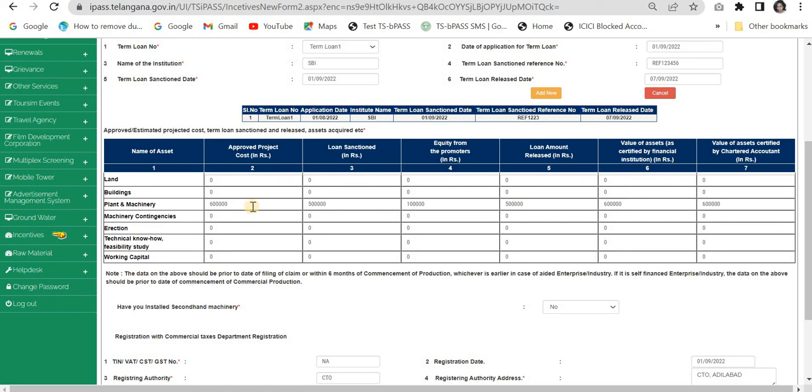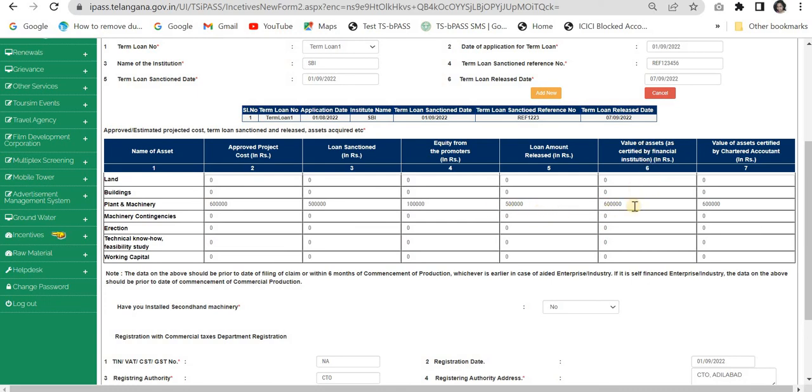The approved project cost is 6 lakhs because that is what we got the vehicle for, and the loan sanctioned is 5 lakhs, or whatever the loan sanctioned is in real terms, you can give here. Equity, the promoter's contribution, and then the loan amount released. Sometimes it will be the same, sometimes loan sanction would be higher and loan amount released will be lesser. Just make sure whatever is mentioned in the documents, enter those values.